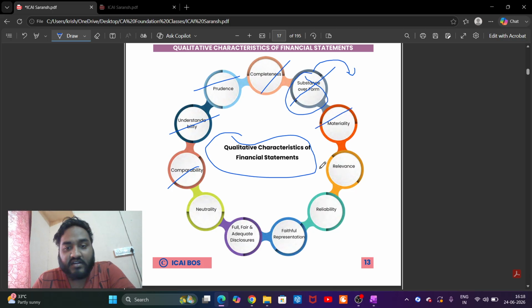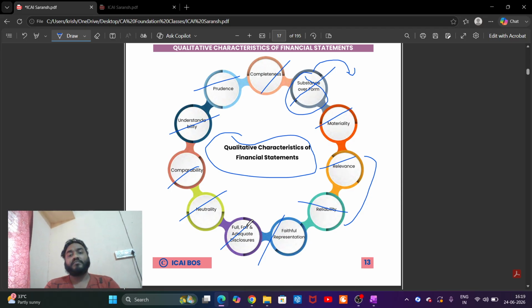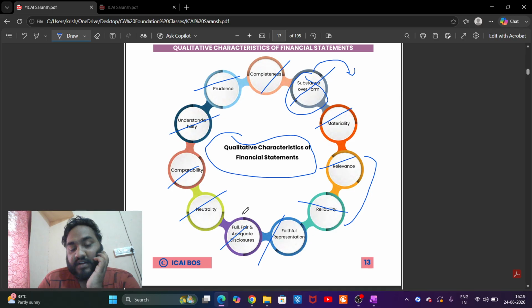Materiality, we talked about it. Relevance, reliability. These are terminologies you should be comfortable with, because this is going to be an audit. Faithful representation, neutrality, full and fair, adequate disclosures. Disclosure should be made. What is disclosure? Whatever you are showing in the financial statements is a disclosure.